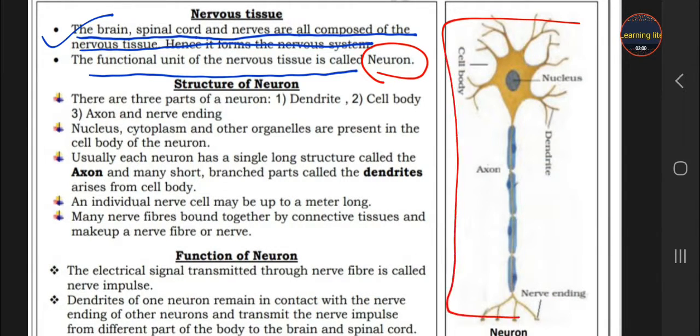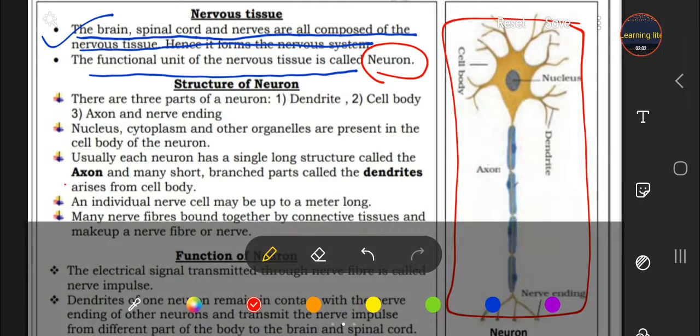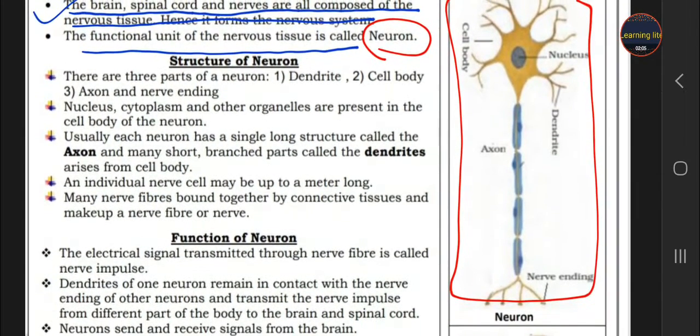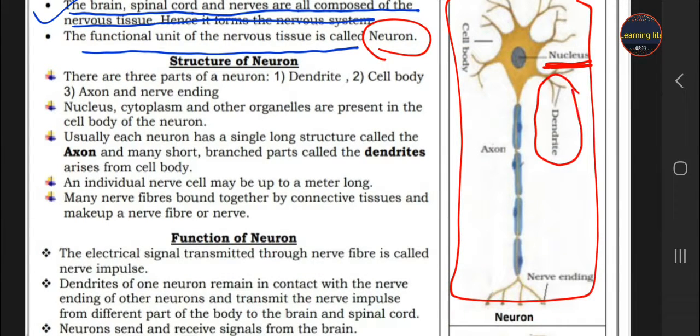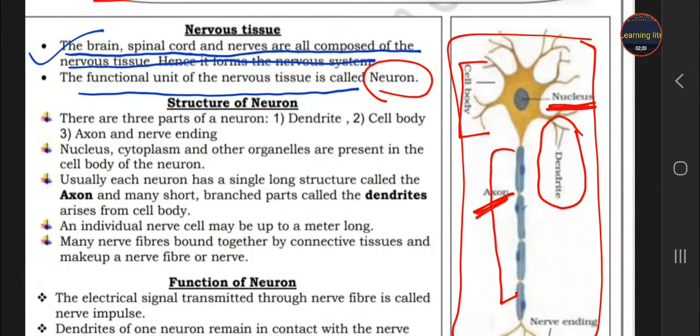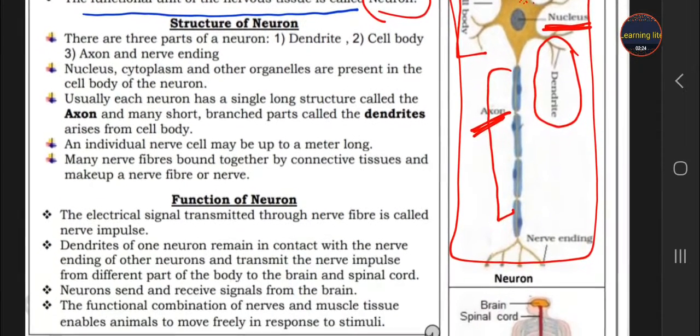And this is the diagram of a neuron. You can see it on your right hand side, students. What are the parts here? In the center you notice the nucleus. The short branched structure is called a dendrite, and the long chain structure is known as the axon, and the whole body is known as the cell body. In the cell body there is a liquid called cytoplasm. And this is the last part, the nerve ending, which transmits the impulses to the next neuron.